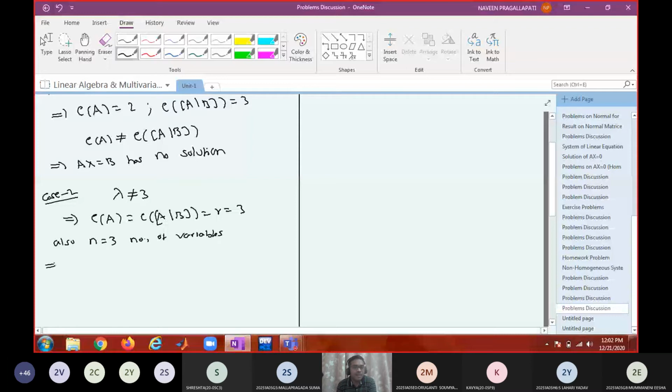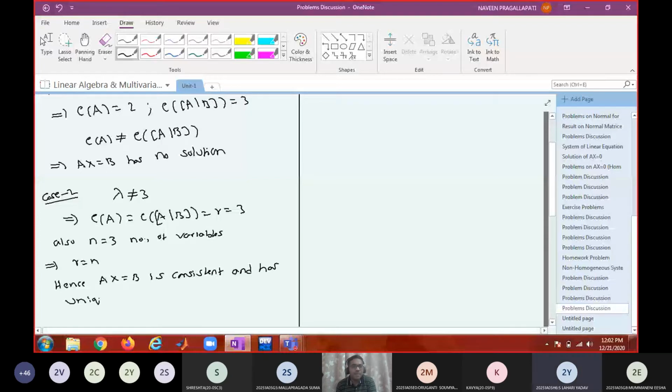This implies that r equal to n. Hence Ax equal to b is consistent and has a unique solution.